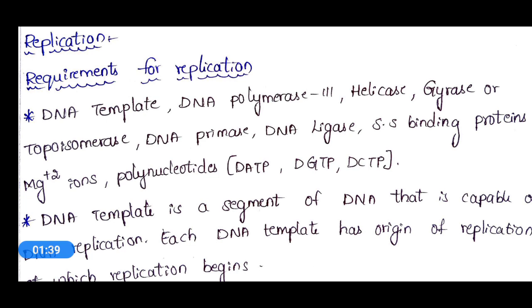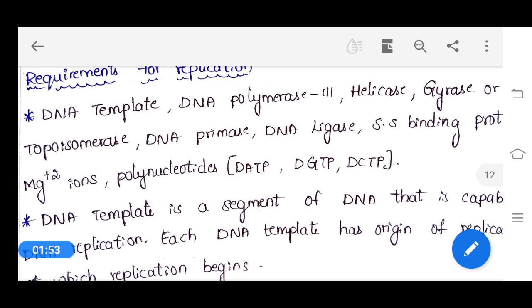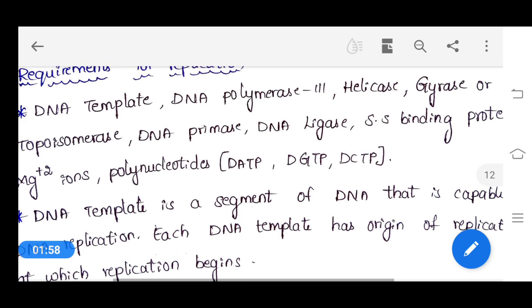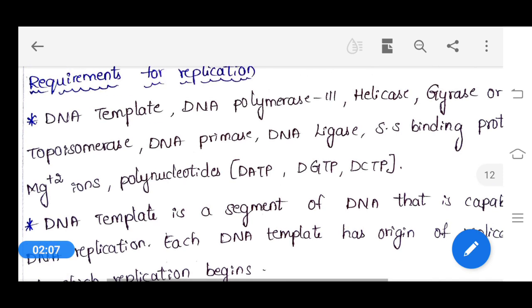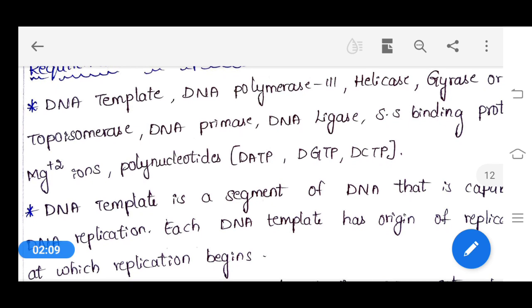Then DNA polymerase 3 enzyme, helicase enzyme, gyrase enzyme, which we also call topoisomerase, DNA primase, DNA ligase, single stranded binding protein, Mg+2 ions, and polynucleotides like dATP, dGTP, and dCTP. So these are the major requirements for the replication process.